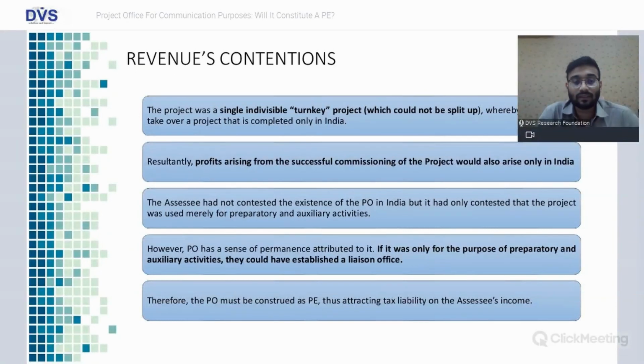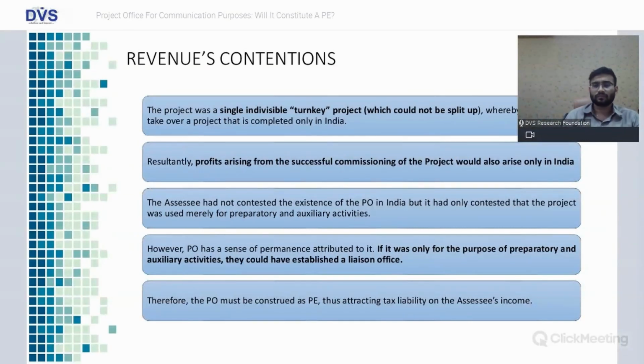So that being the case, the department said that profit arising from the successful commissioning of the project would also arise only in India. The assessee had not contested the existence of the PO in India, but had only contested that the project office was merely for preparatory and auxiliary activities. Here again, the department said the assessee is not denying the existence of the PO in India, but only contesting that the project office is used for preparatory and auxiliary activities. However, a PO has a sense of permanence attributed to it. If it was only for the purpose of preparatory and auxiliary activities, they could have established a liaison office.